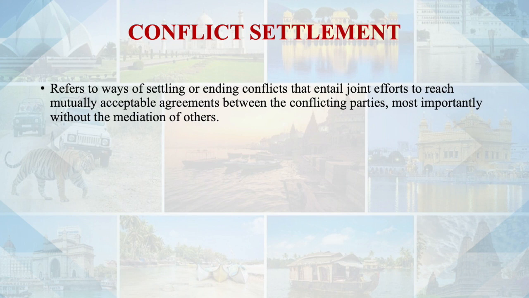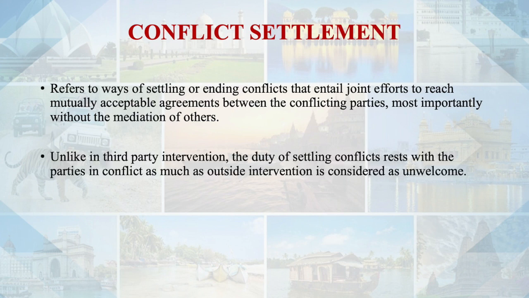Conflict settlement is considered as different ways of settling or ending the conflict because of the joint efforts to reach a mutually acceptable agreement between the conflicting parties, but without the mediation of others. Unlike in third party intervention, the duty of settling the conflict completely depends upon the parties involved in the conflict, as much as outside intervention is considered unwelcome.